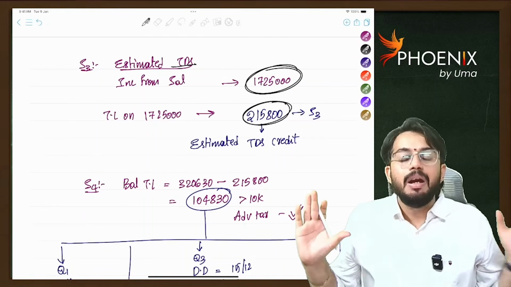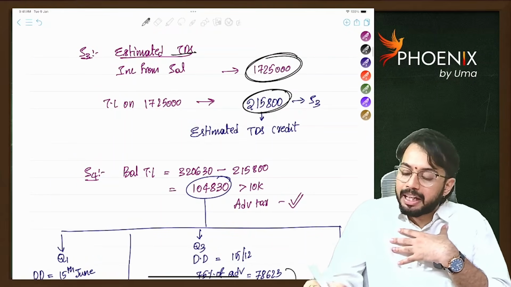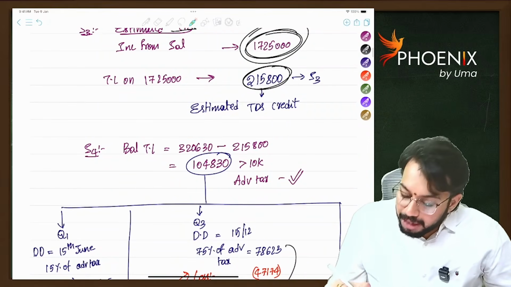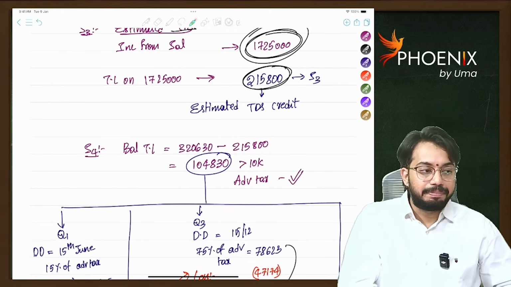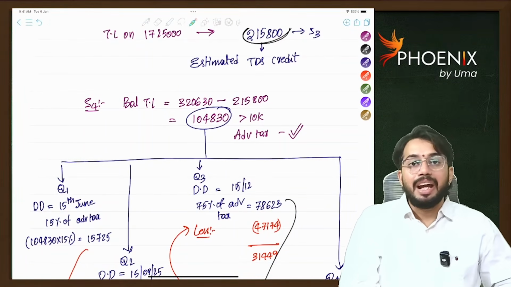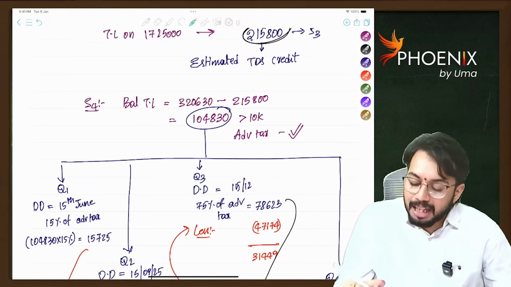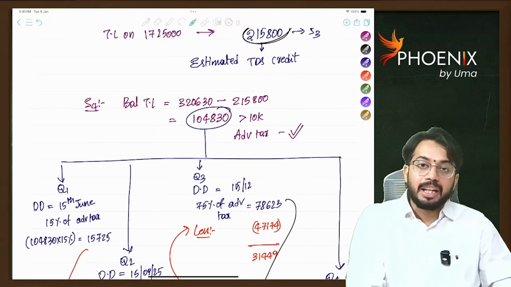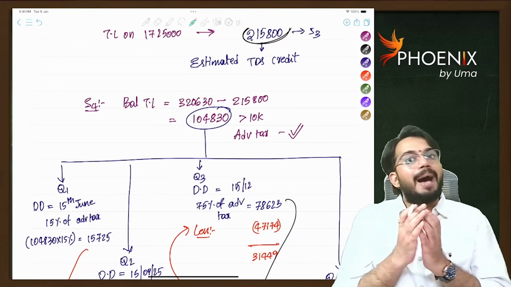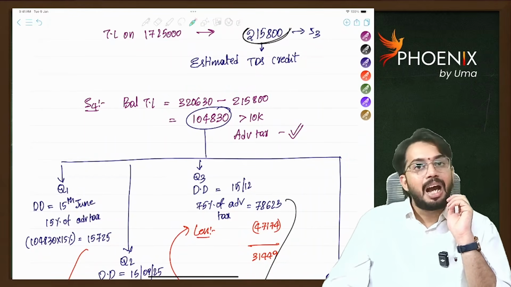So very simple. My total income is 20,61,000, but TDS was deducted on 17,25,000. My tax liability is 3,20,630. My estimated TDS is 2,15,800. What is the additional tax liability that I have to pay? Additional tax liability is 1,04,830, which is greater than 10,000 rupees. So the balance tax liability is more than 10,000, and advance tax provisions are applicable.